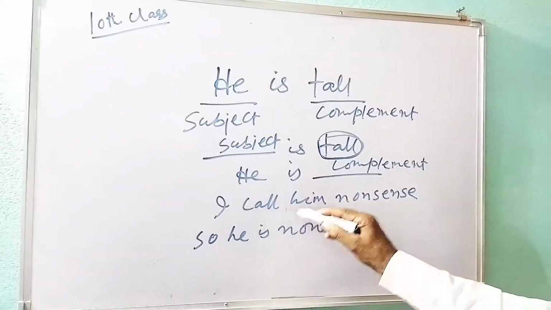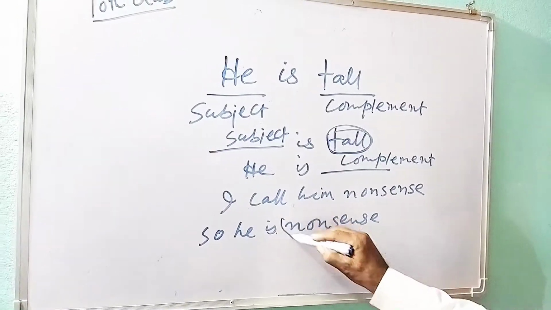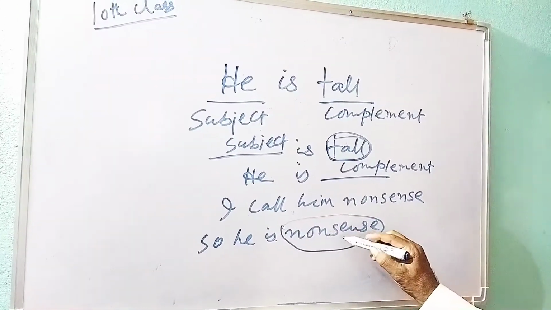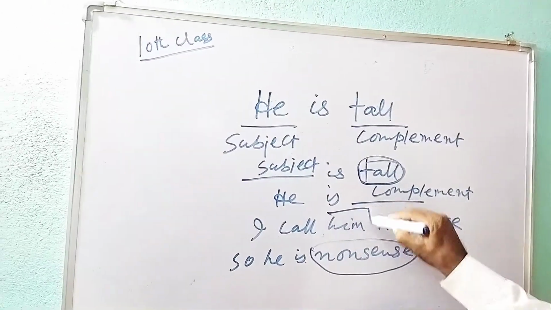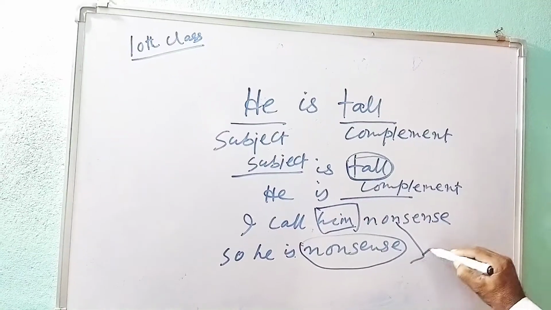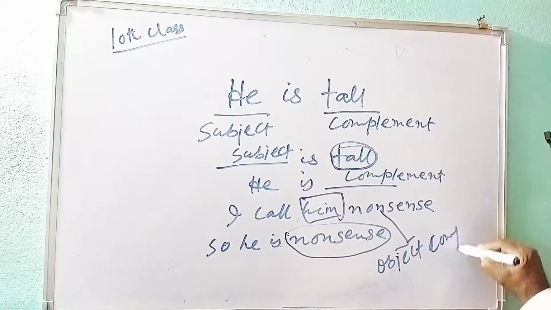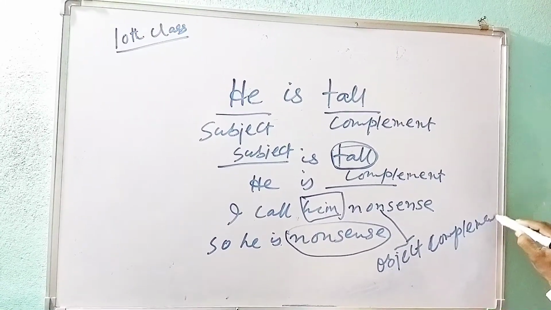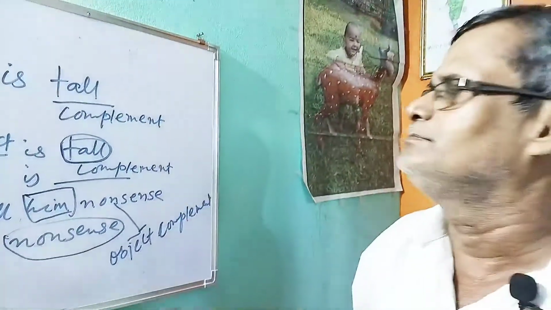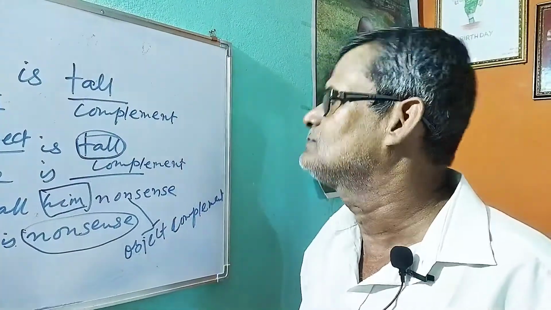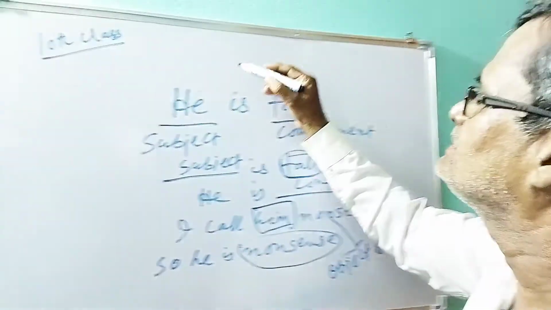The next one: I call him nonsense. He is a nonsense. So nonsense is used after is. This is your complement, and this particular complement is used after him. That he is your object. So nonsense is called your object complement. So write it down. See how simple this is. She is beautiful. After is, beautiful is used. Beautiful is your complement because it is used after is.